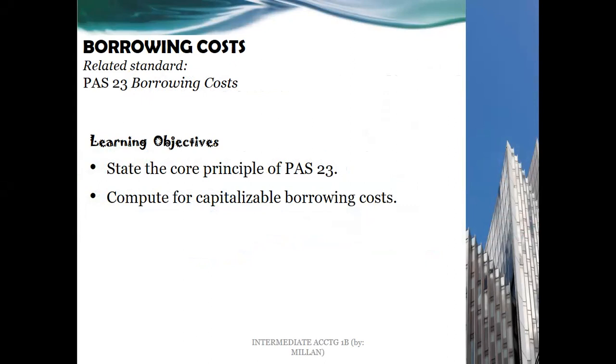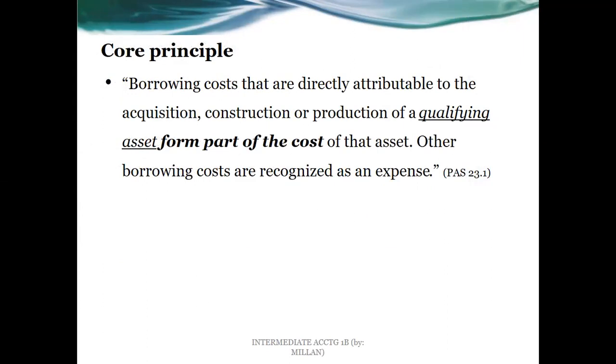So we will know what borrowing costs are later on and what should be capitalized or should be added as cost of the PPE item. So as to be discussed, the core principle is that borrowing costs that are directly attributable to the acquisition, construction, or production of a qualifying asset form part of the cost of that asset.